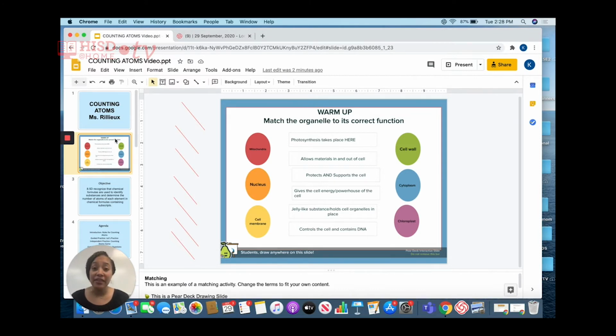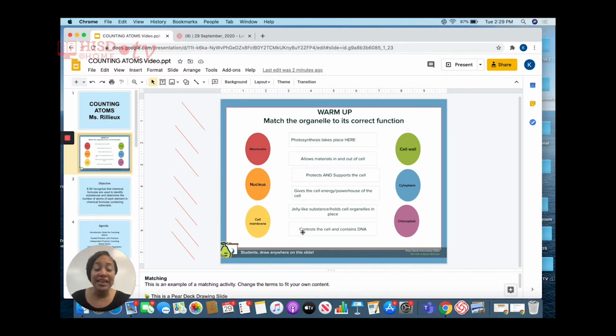Let's begin. The name of the first organelle is mitochondria. Can anyone find the function of the mitochondria? Is the mitochondria where photosynthesis takes place, allows materials in and out, protects and supports the cell, gives the cell energy, is the gel-like substance, or controls the cell?